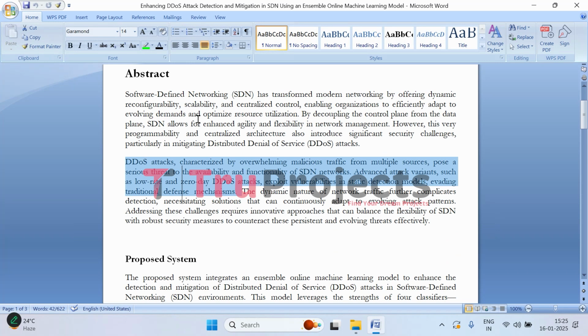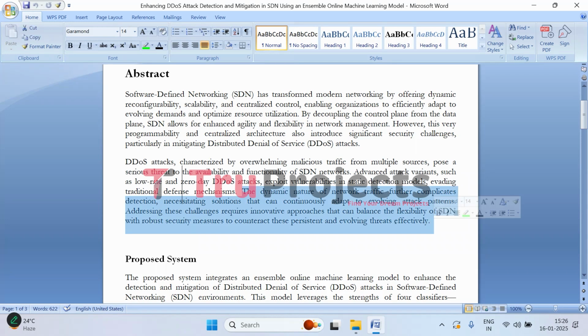The challenge is amplified by advanced attack types like low rate and zero day DDoS attacks. These attacks are harder to detect because they either generate minimal traffic or exploit unknown vulnerabilities, bypassing traditional detection systems that rely on fixed attack patterns. The dynamic nature of network traffic in SDNs further complicates the detection process.